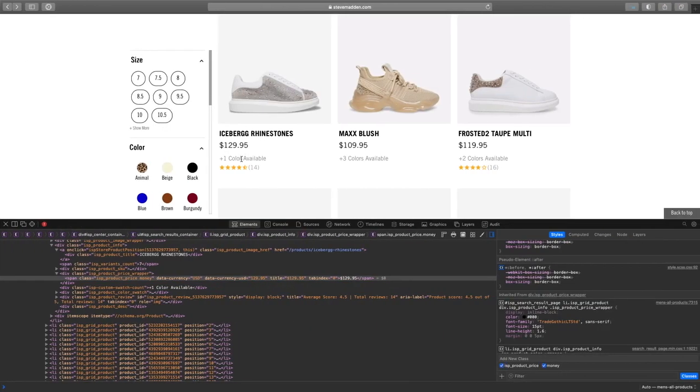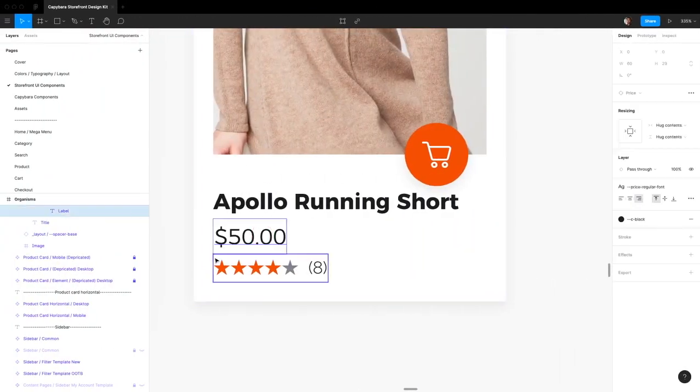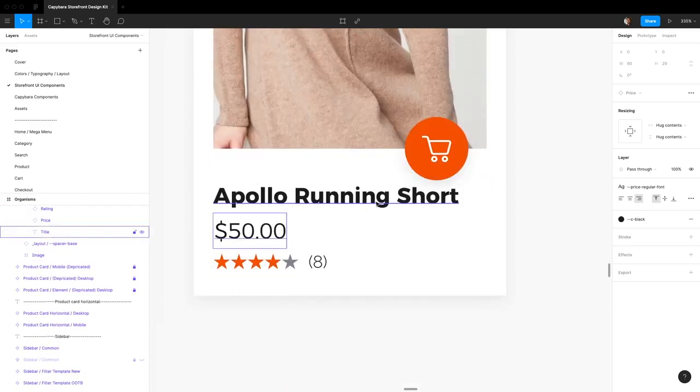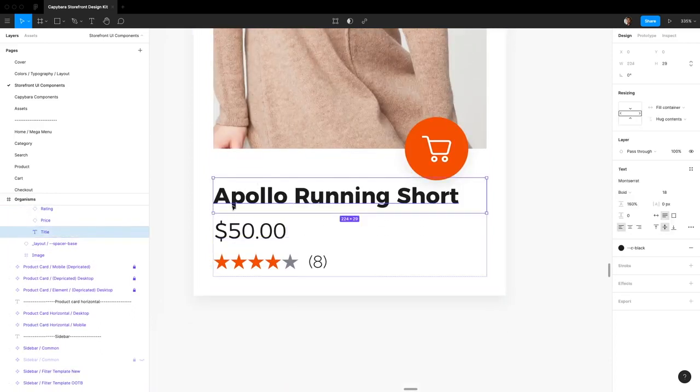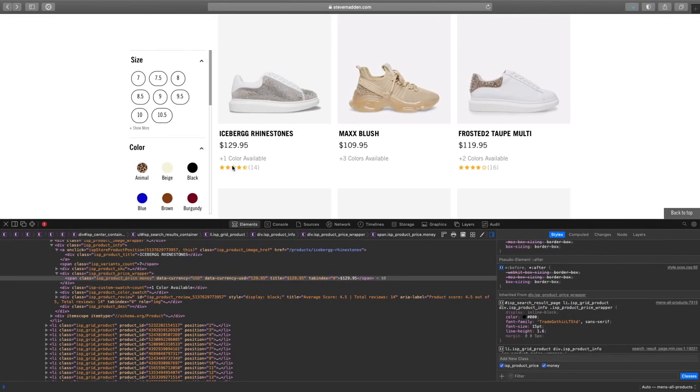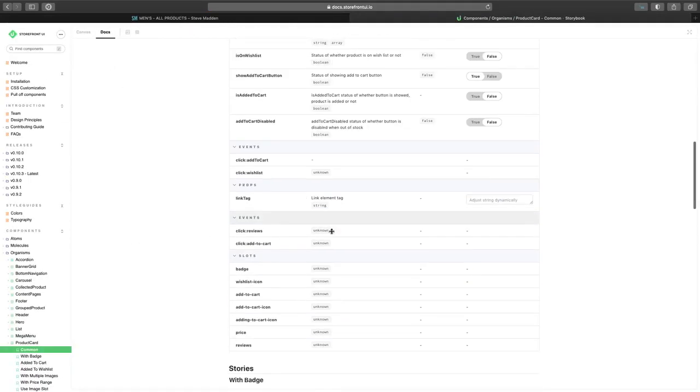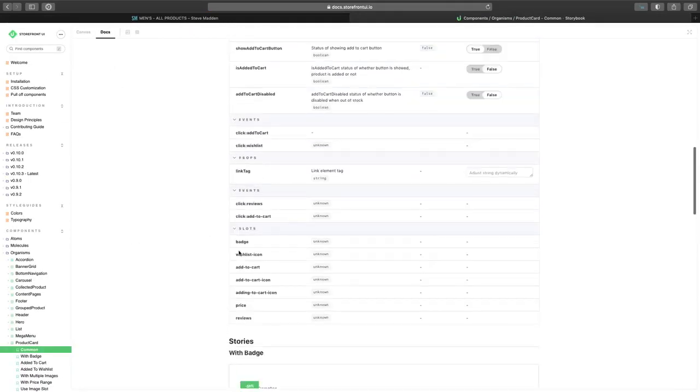And there's also a count here that we can see. So we can come over here, and basically the way this would work when you hand this off to a developer is there's slots. So you could use the product title slot and just expand it with, instead of just using one tag for this, you can add another tag for this color available section. Actually, you know what, let me just show you what I mean exactly. So yeah, basically you can see these are all slots that you have, which are basically empty HTML slots that you can write whatever markup you want in.